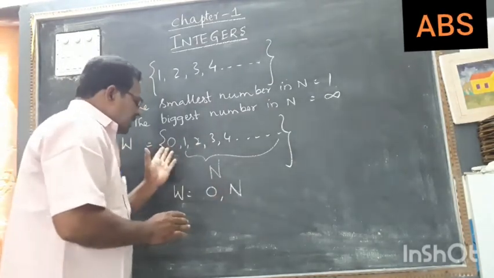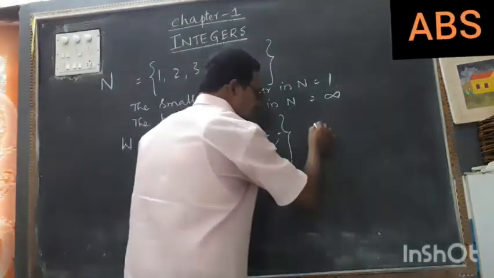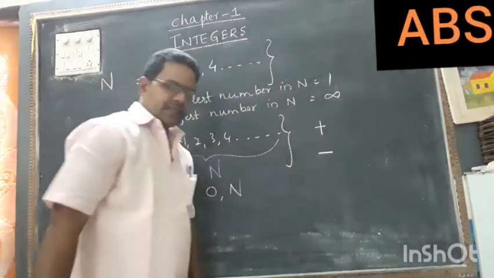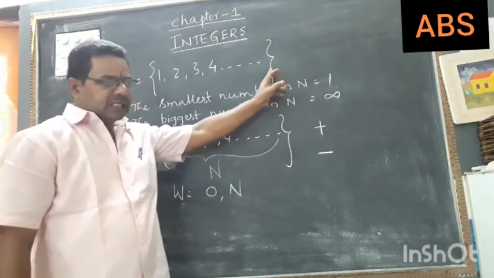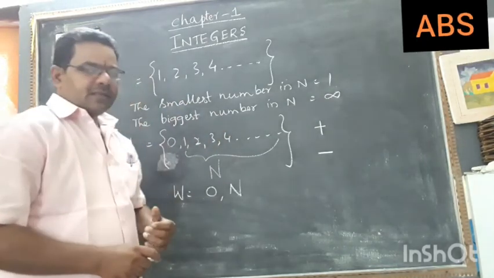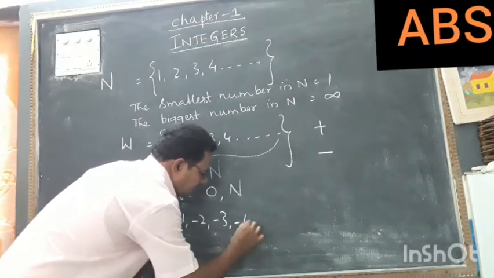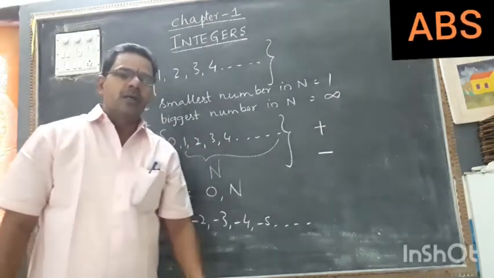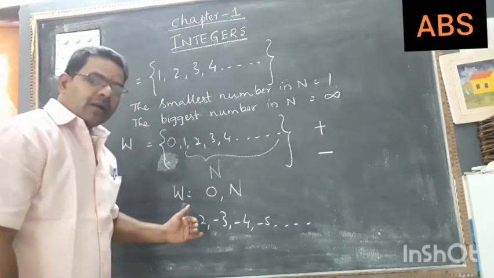Here we are calling these all positive values. Positive means we can write it as plus, negative means we can write it as minus. All the natural numbers are positive. Suppose all the numbers are added with a minus symbol, then what will happen? Minus 1, minus 2, minus 3, minus 4, minus 5, and so on. Those are also unlimited. That means positive natural numbers are unlimited, negative natural numbers are unlimited.